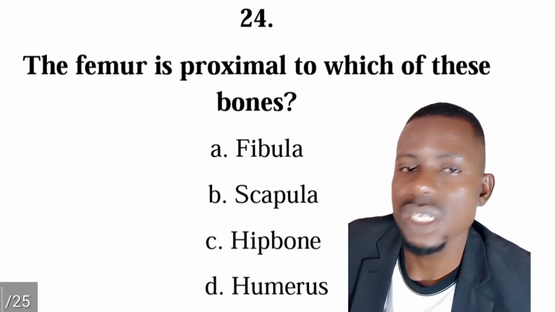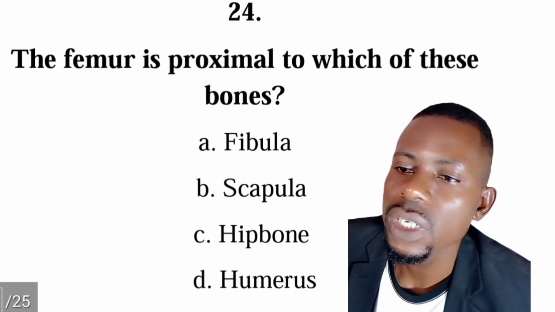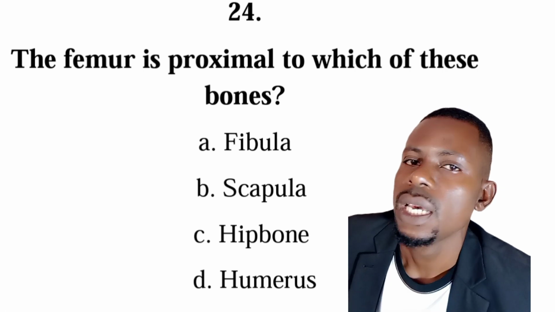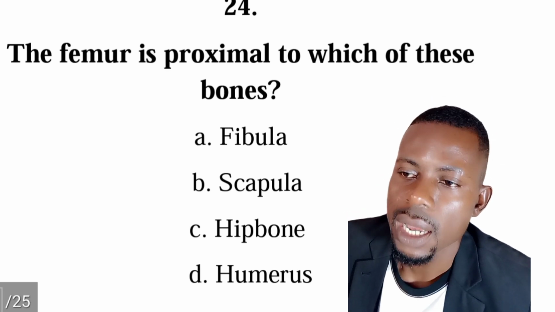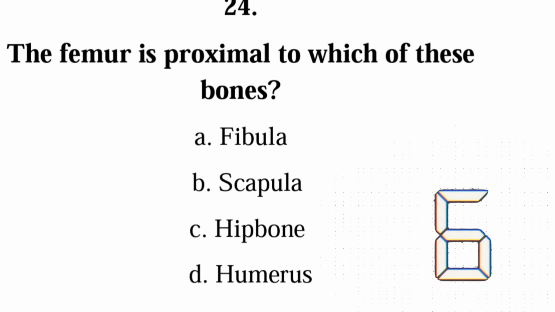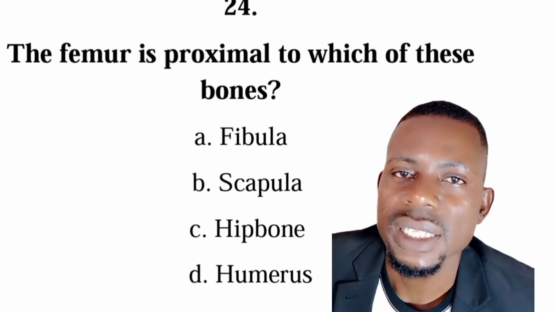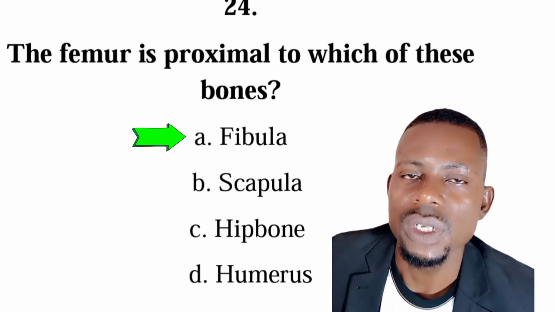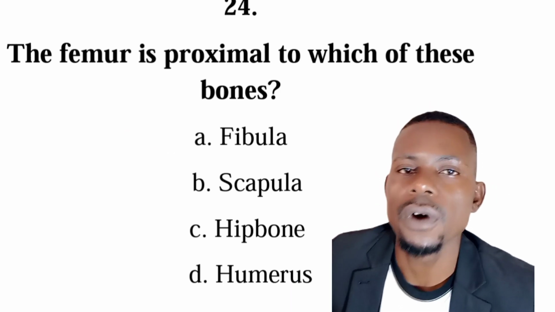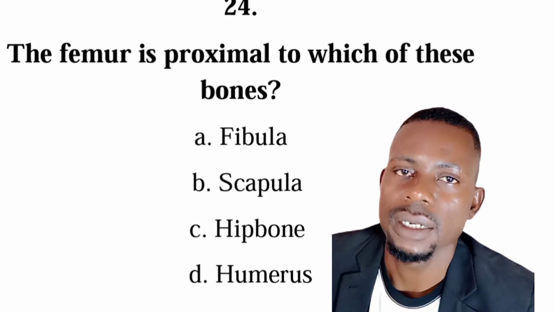Number 24 is from anatomical terms. The femur is proximal to which of these bones? Is it fibula, scapula, hip bone, or humerus? The correct answer is A, fibula. So in the lower limb, you have the femur before the fibula. You have the femur in the thigh, then you have the fibula in the leg.